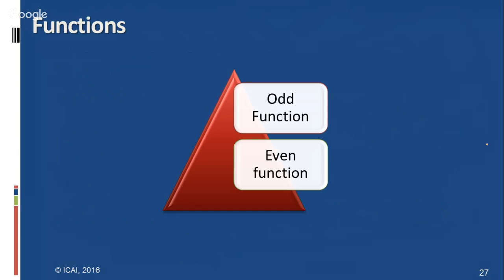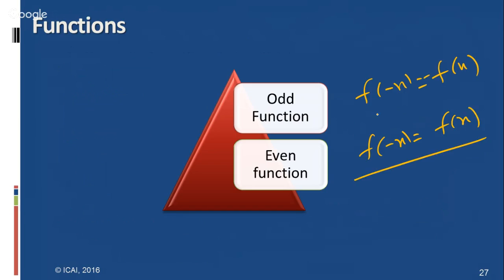And the concept of odd function and even function. The odd function is f of minus x equal to minus f of x, which is called an odd function, and an even function means f of minus x equal to f of x. These are the two important types of functions.